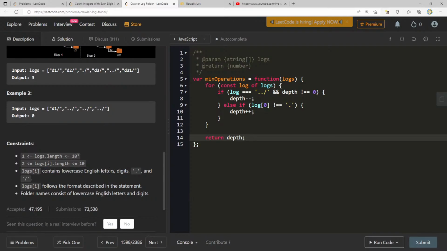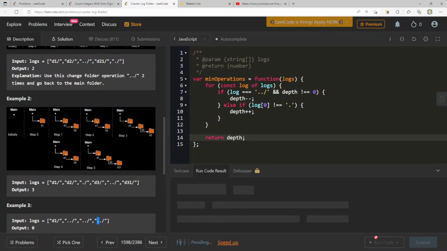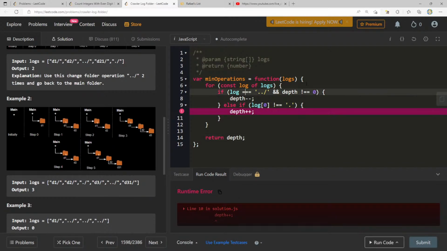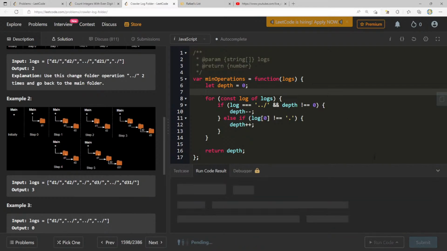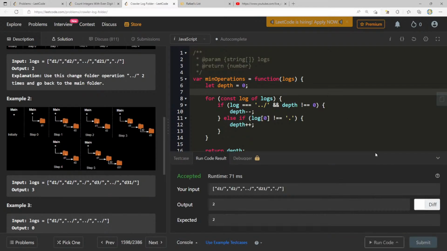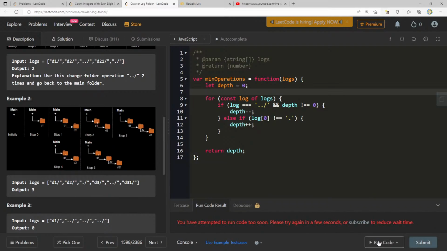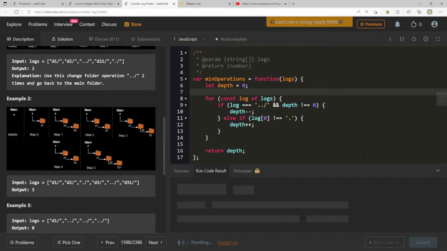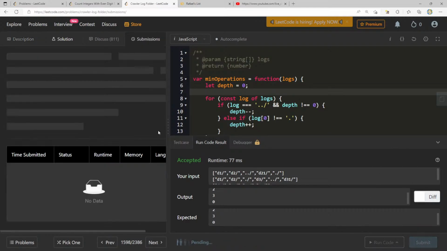I feel like this might be too naive. Logs i contains lowercase English letters, digits, period, and... Is there ever a case where... Well, I feel like this might be naive. Depth plus plus... Oh, I removed... 2 and 2. 230, 230. Let's see. We're just gonna go for it. Submit it.